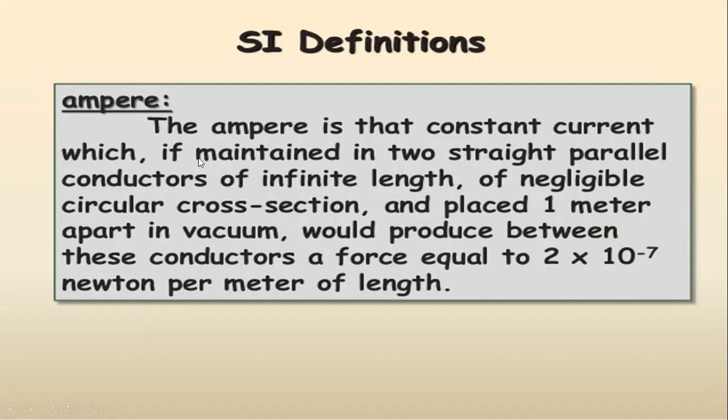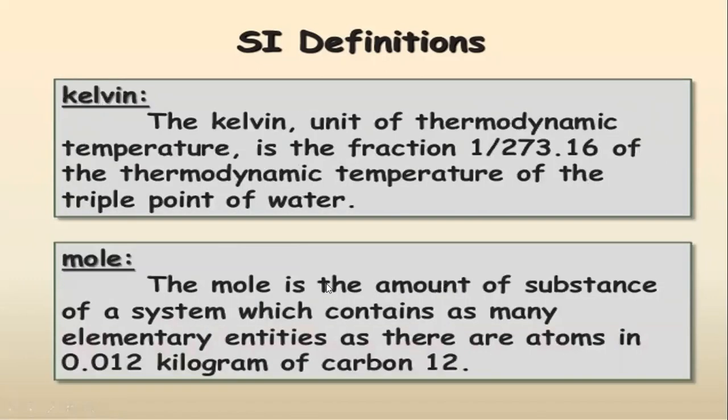So we can define the ampere as a constant current which, if maintained in two parallel conductors of infinite length and negligible circular cross section and placed 1 meter apart in vacuum, would produce between these conductors a force equal to 2 into 10 raised to minus 7 Newton per meter of length.